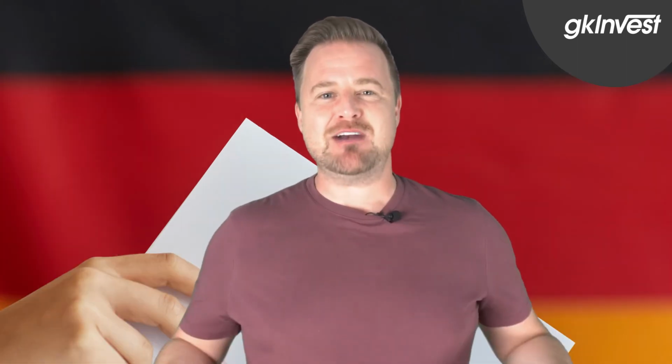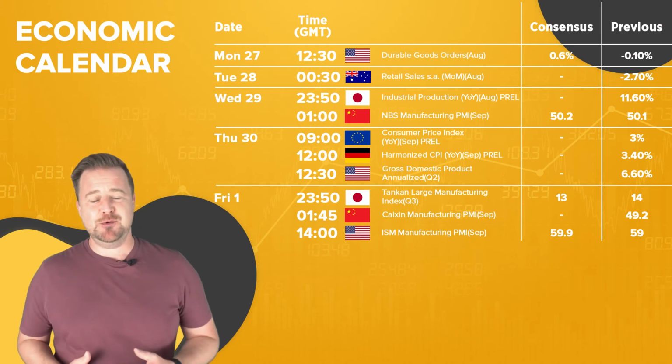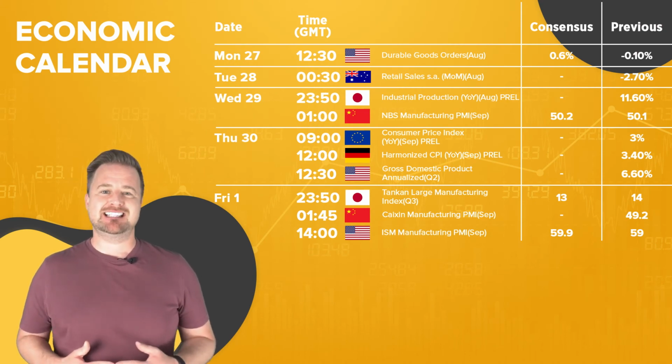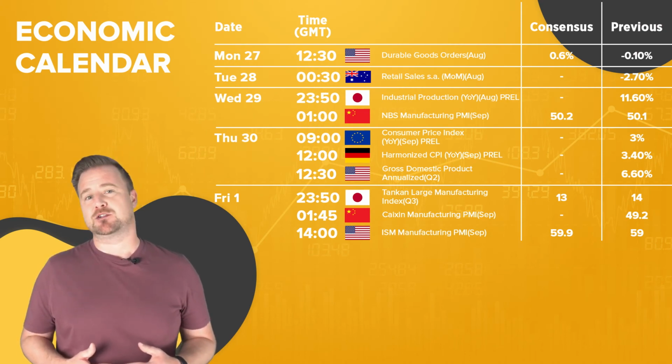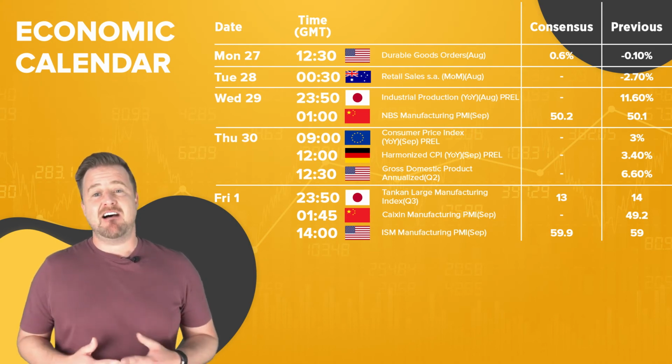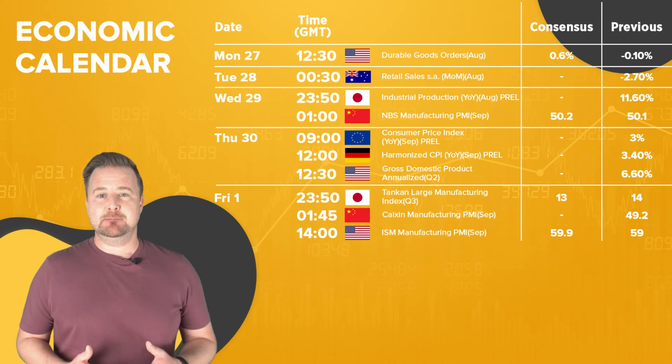Okay, so let's round off with the economic calendar. Now, as I mentioned in the intro, Eurozone and German inflation data points are probably the main ones to watch. It's a delicate time for central banks, including the ECB, which are making plans to taper bond purchases. The risk of a policy error is high.